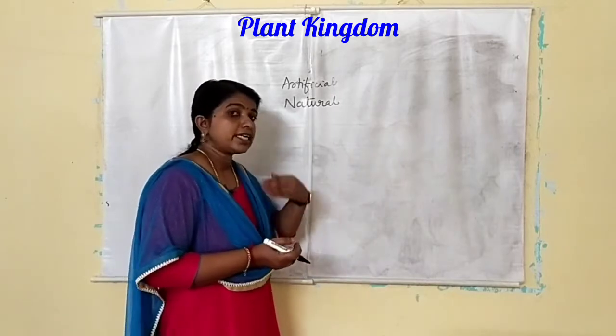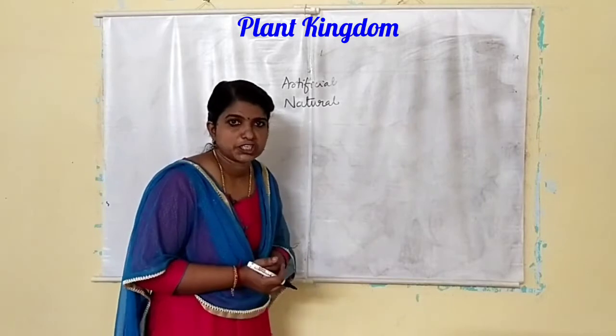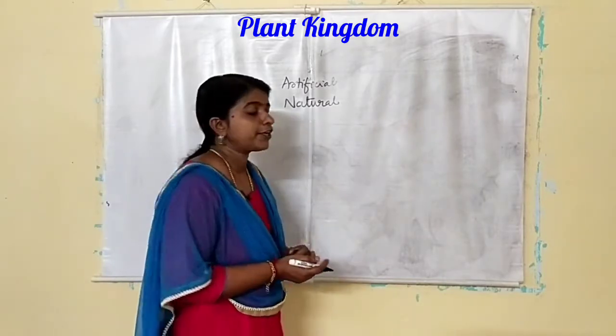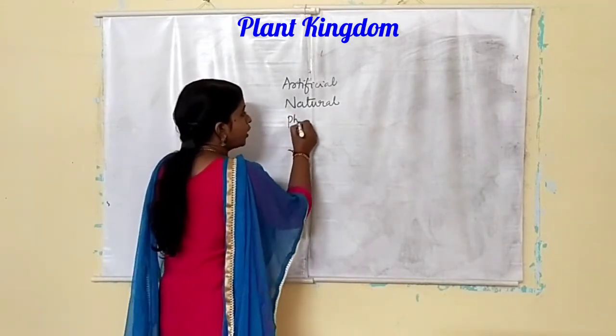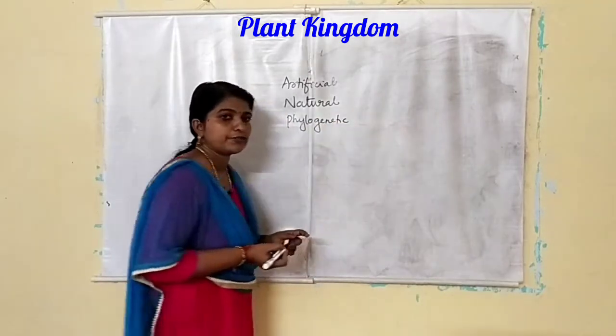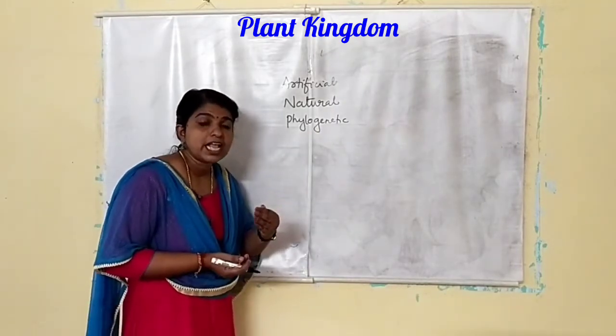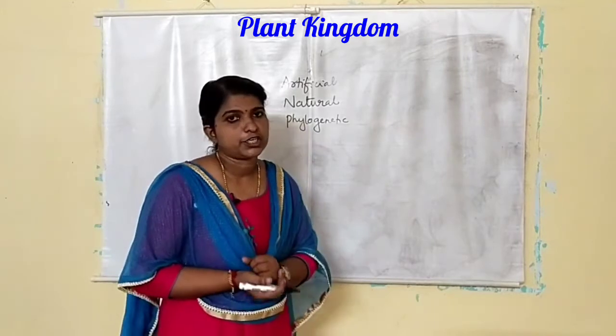Okay, and in the next stage using the evolutionary relationship, that type of classification is known as phylogenetic system of classification. Phylogenetic system of classification using evolutionary relationship.